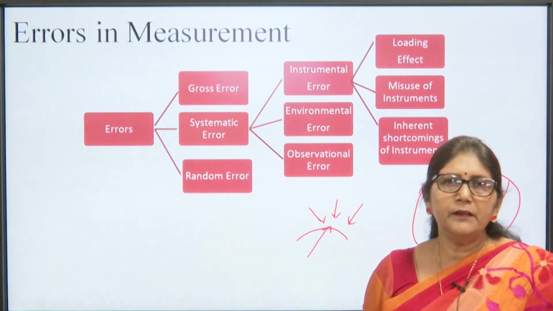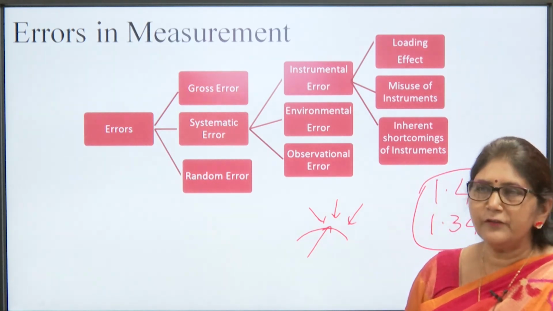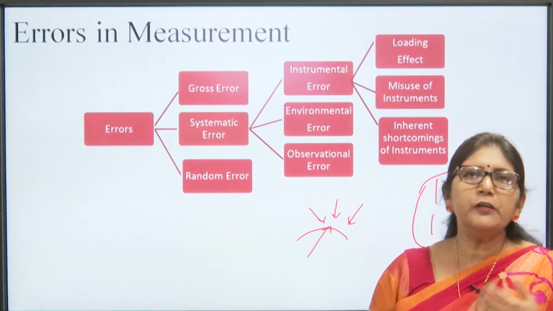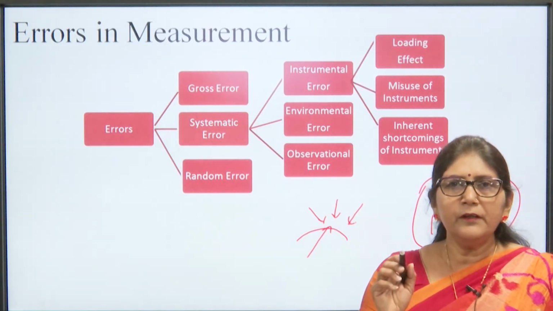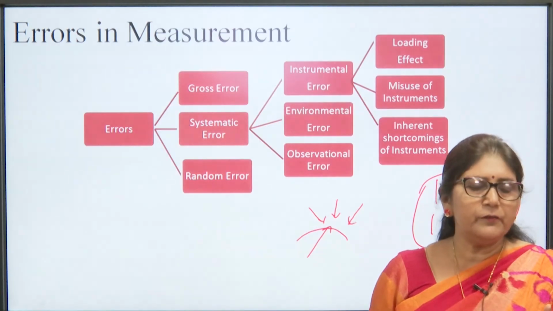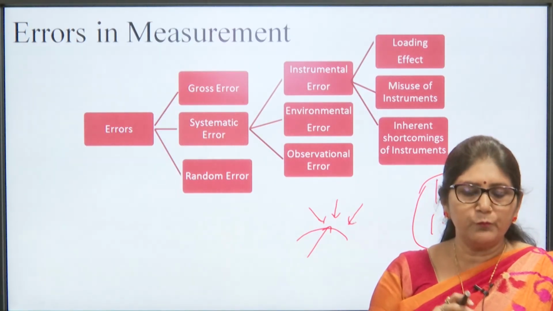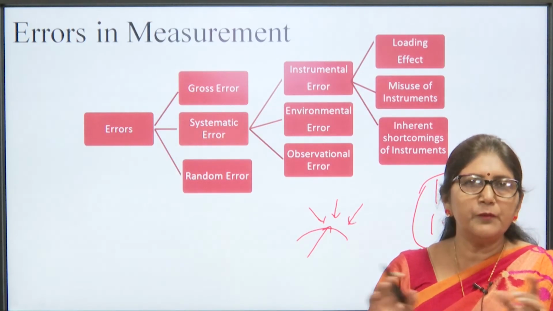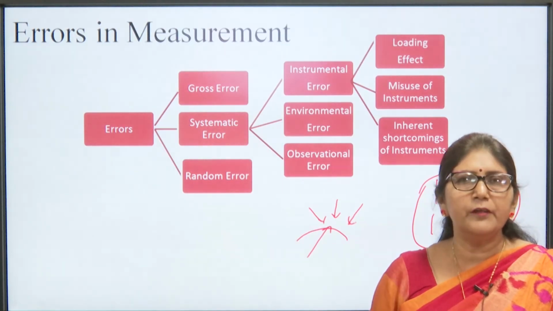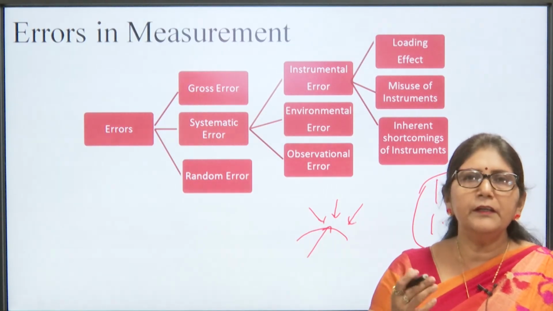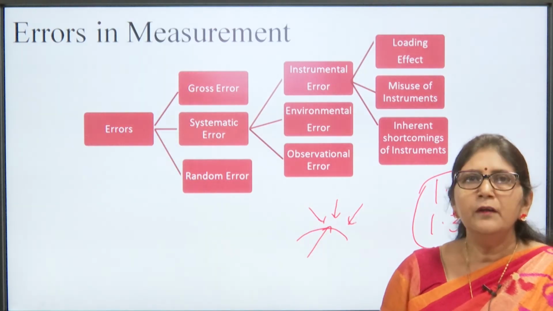Then environmental error. Environmental error, deviation from the true value, can be caused due to the change in environment. Change in environment means change in temperature, moisture and the stray magnetic field. So, if we use our instrument in those locations, then the environmental error will happen.